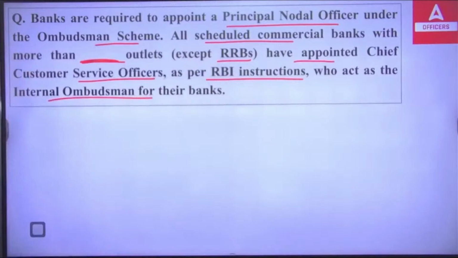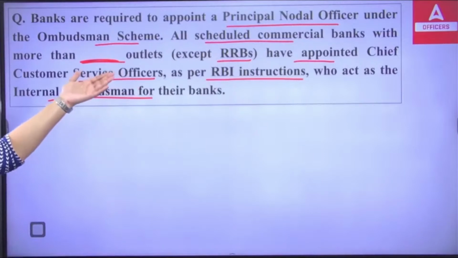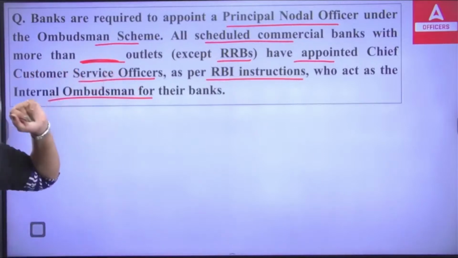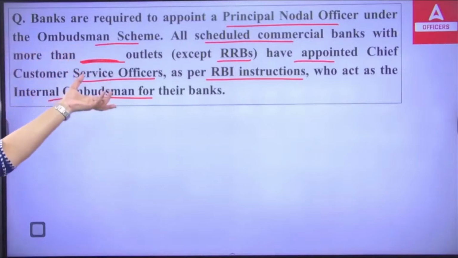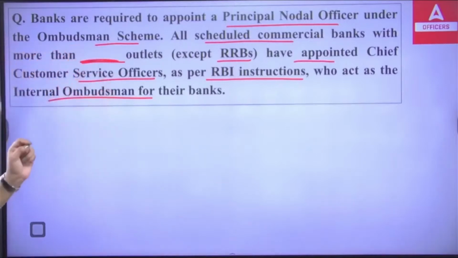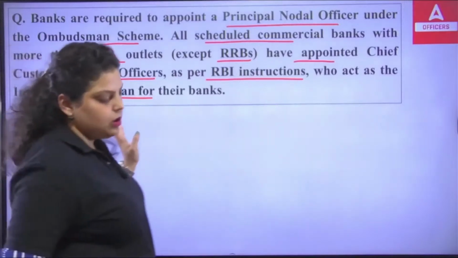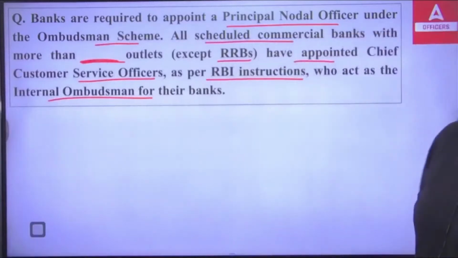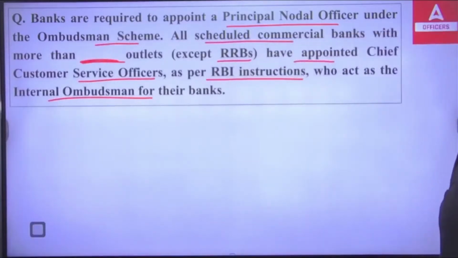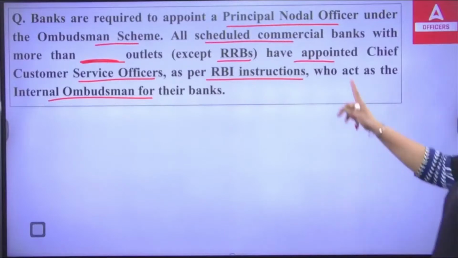The Chief Customer Service Officer does that. So banks have to appoint the principal nodal officer under the ombudsman scheme. All scheduled commercial banks have to do that except RRBs. Public sector banks, private sector banks, foreign banks, payment banks, small finance banks are all allowed, but not the RRBs.